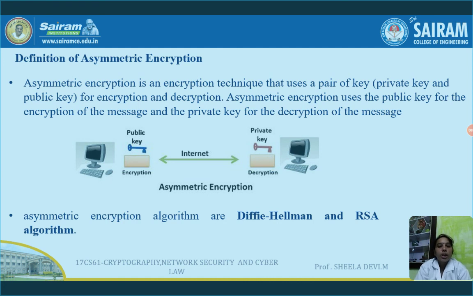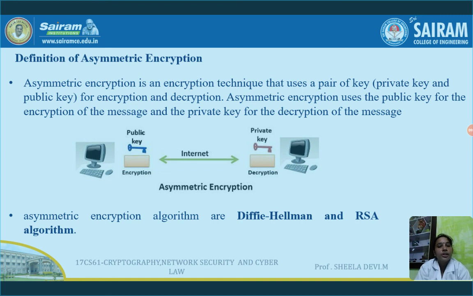Okay, the first case. If the sender is encrypting with the private key of the sender, what should the receiver do? The receiver will get the ciphertext and has to use the public key of the sender, because it has been encrypted with the private key of the sender. So he should decrypt with the public key of the sender. What is the second case? If the sender encrypts the data with the public key of the receiver, what should the receiver do now? He has to decrypt the data with the private key of the receiver.